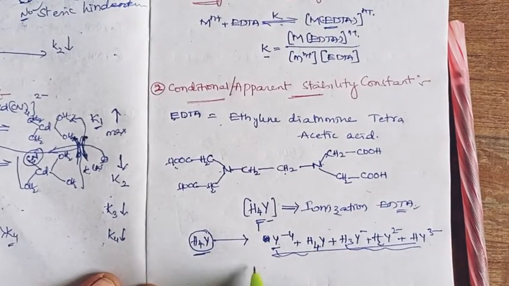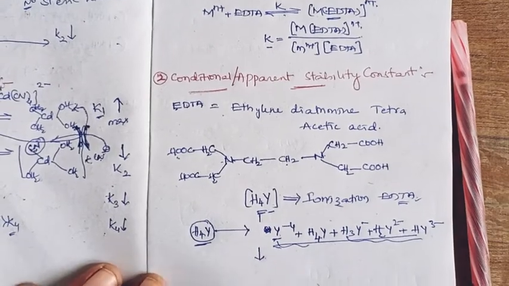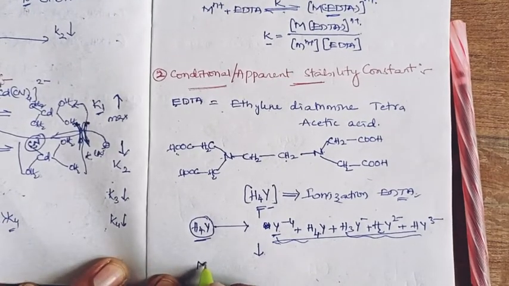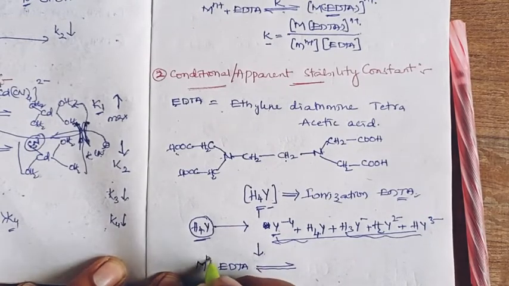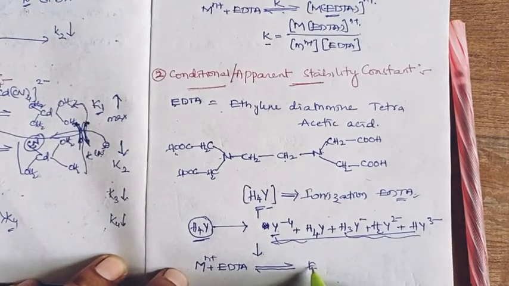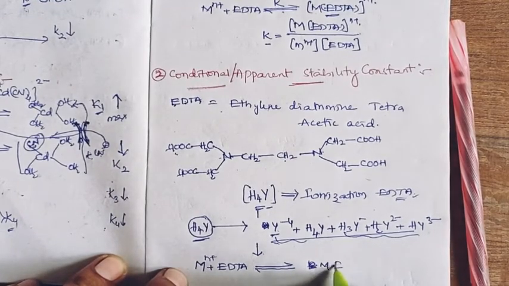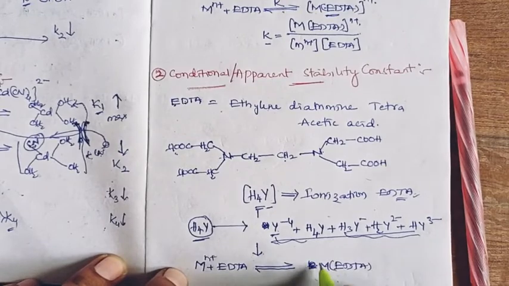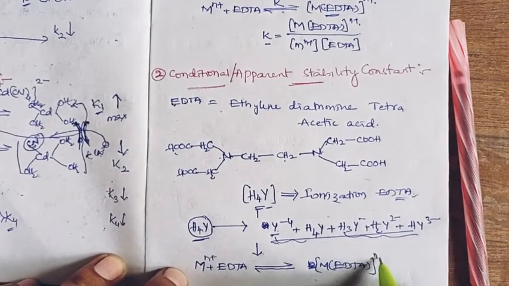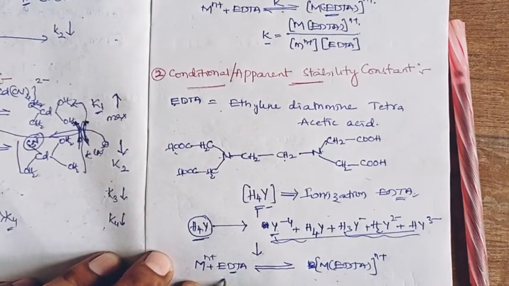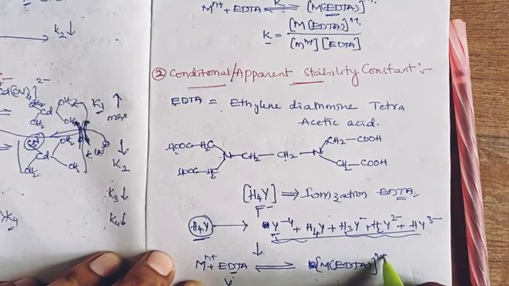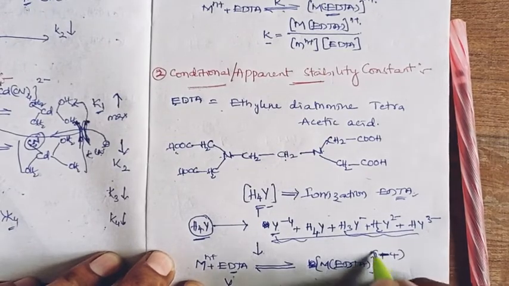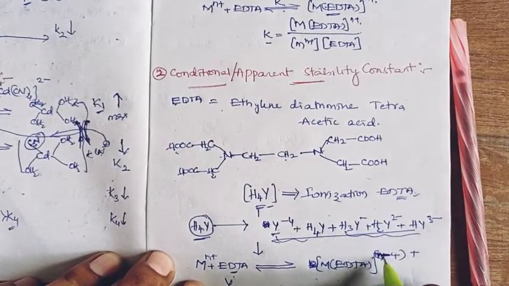So this makes the complexation decrease, since in metal EDTA complexation, the active site of EDTA is the fully anion site, Y 4-.